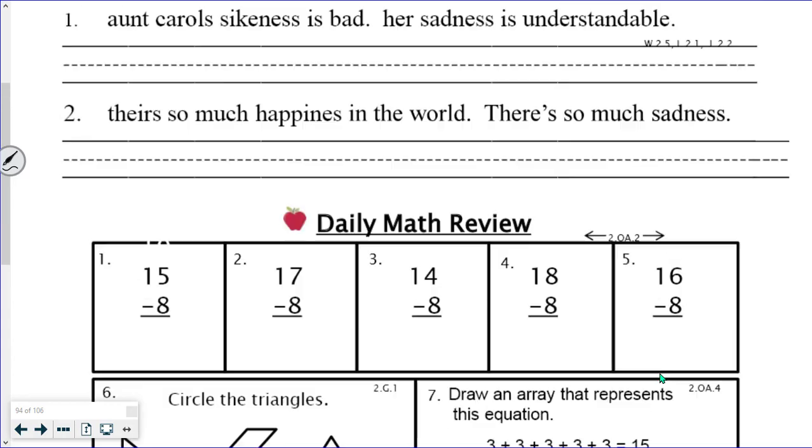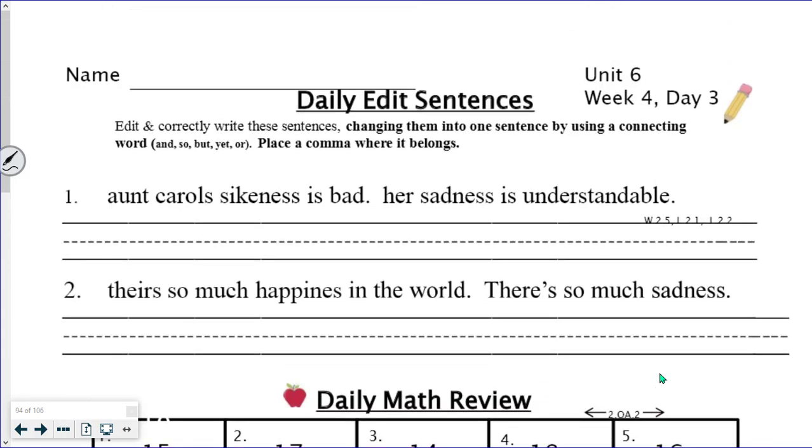All right, time to start checking from the top. Aunt Carol's sickness is bad, so her sadness is understandable. So we're going to put a caret, we're going to put a comma, so, because we're going to connect the sentences. And then we'll go back to the beginning. Aunt, capital, Carol's, capital, and then she owns it.